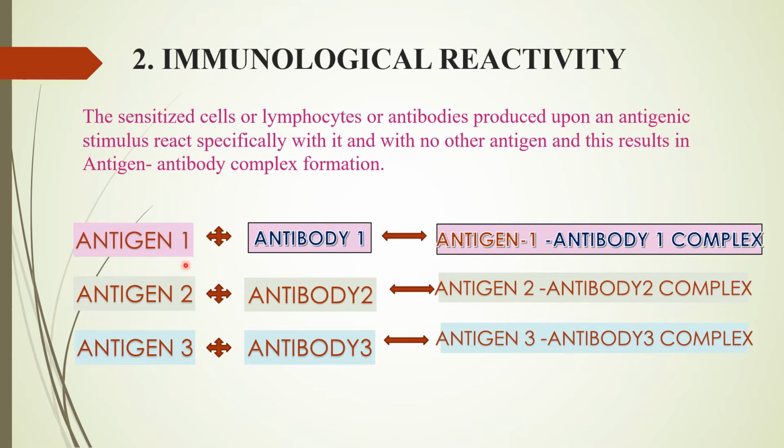So antigen 1 will combine with antibody 1 to form that antigen antibody complex. Antigen 2 will go and specifically bind with antibody 2 only, and that would result in the antigen antibody complex 2. Then antigen 3 would react only with antibody 3, and that would result in antigen antibody complex 3. This is what is immunological reactivity.